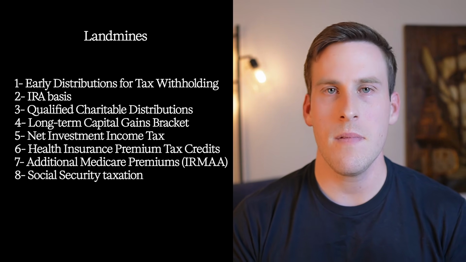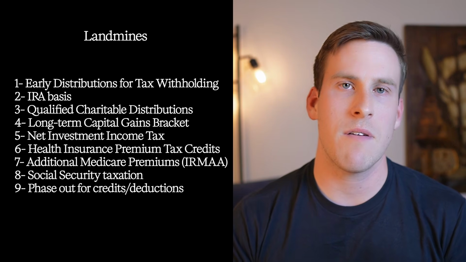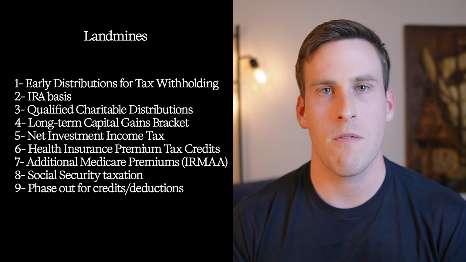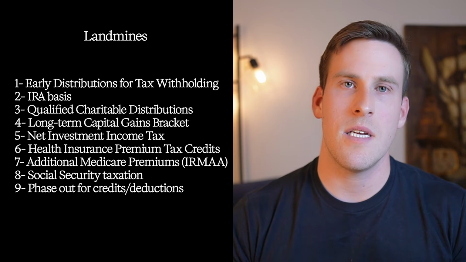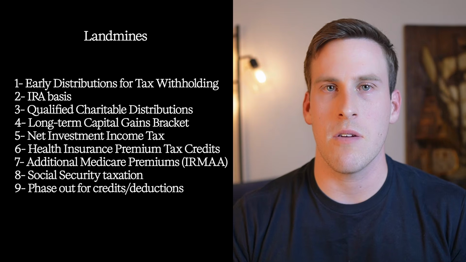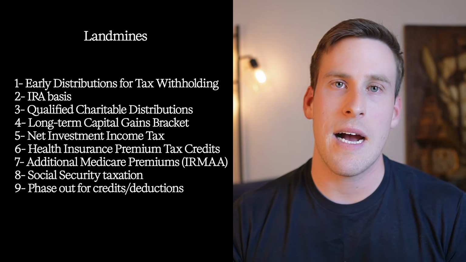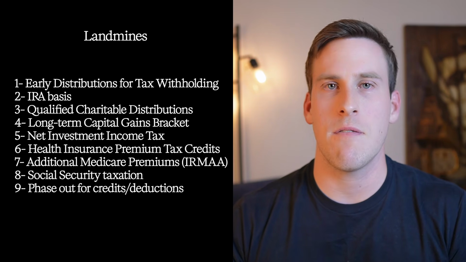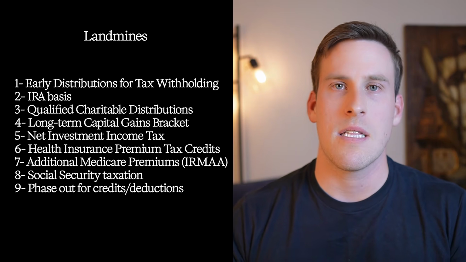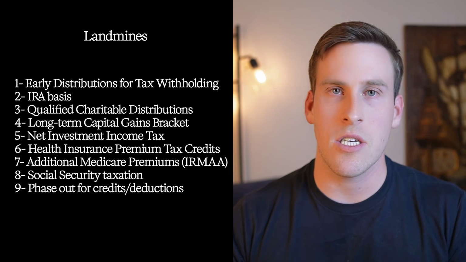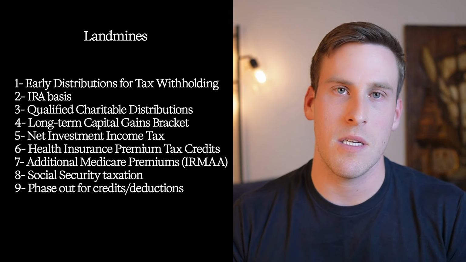Ninth is the impact on different credits or deductions you may be eligible for. A lot of credits and deductions are tied to your modified adjusted gross income, and when it's too high, you become phased out for certain credits and deductions, like the child tax credit, the senior deduction, qualified business income deduction, and a host of others.